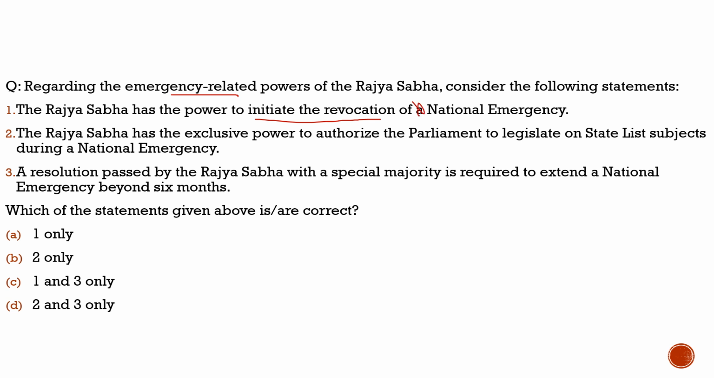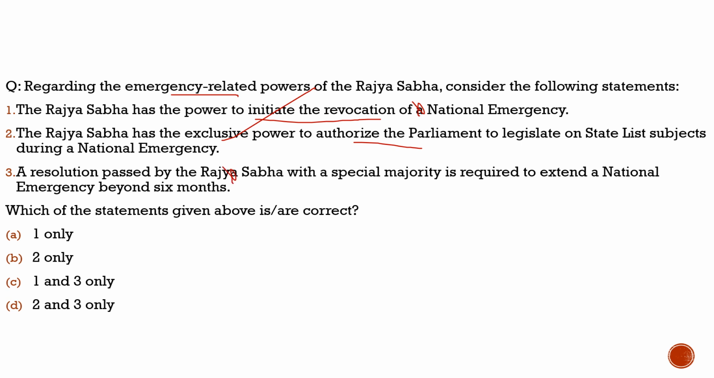Second statement: the Rajya Sabha has the exclusive power to authorize the Parliament to legislate on state list subjects during a national emergency. 100% correct. The second statement is true. Third statement: a resolution passed by the Rajya Sabha with a special majority is required to extend a national emergency beyond 6 months. No, this is incorrect because the Lok Sabha is needed for that.